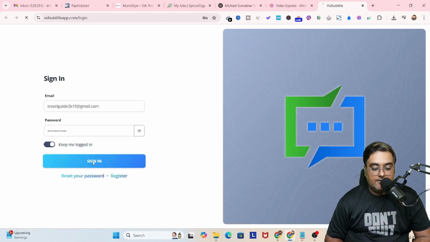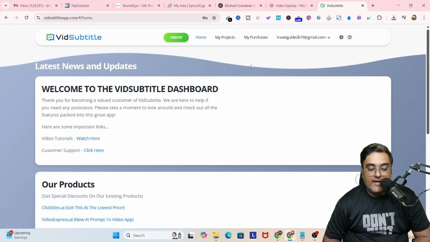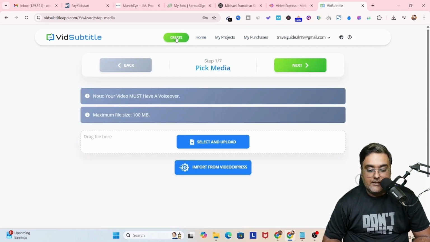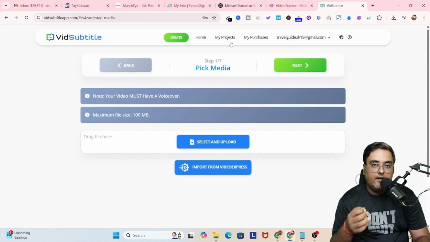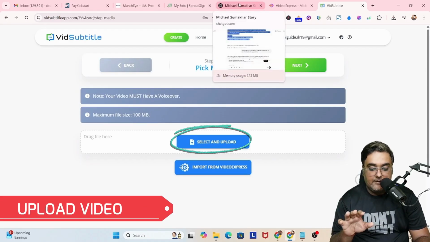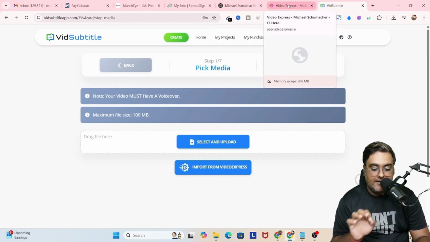So now let's click on sign in, and here we are right inside of that dashboard. Now in here we can go over to my project, or we can just click on create to create captions, right? Now in here we can directly import videos from Video Express AI, or if we want to upload our own videos from any other platform, we can do that as well under the select and upload option.